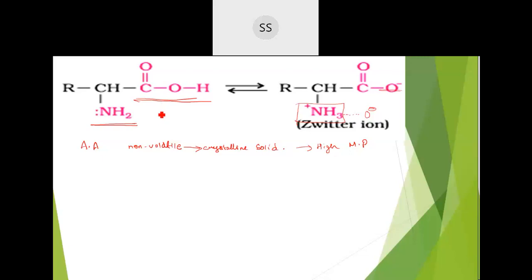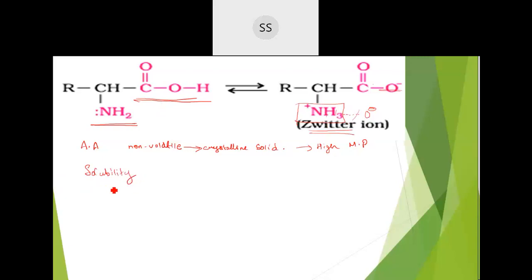So that means the reason why they are able to get dissolved is because of the polarity. Okay, the polarity which has been created during the reaction. So that is the reason why. One more evidence for us that these are existing in the Zwitterion form. So I said one more reason is about the solubility part.